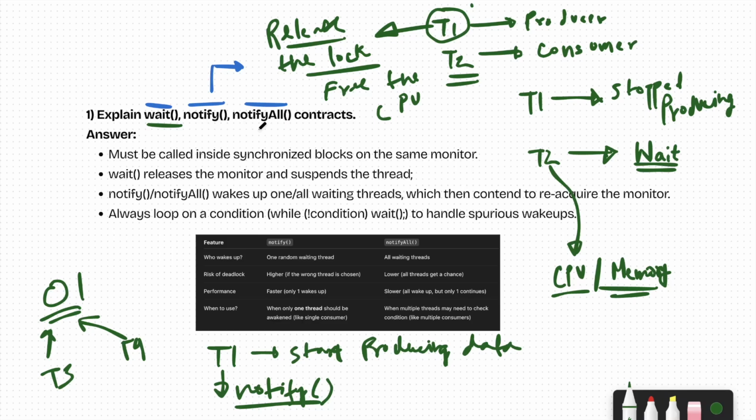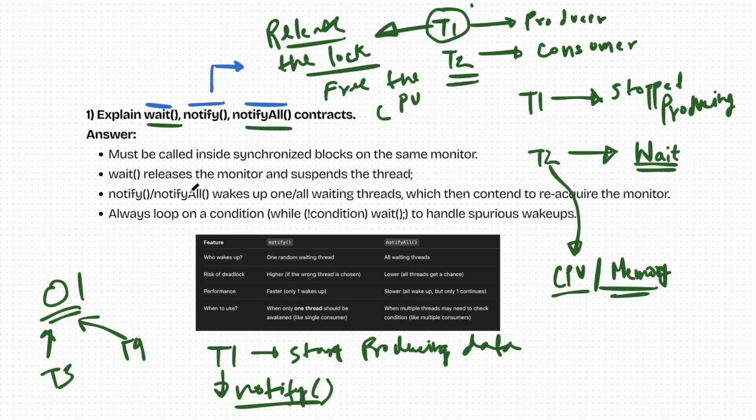And at last, notify all. This is important because this will tell all other threads. It will tell thread T2, T3, T4, and if you have some more threads as well, it will notify all the threads that okay, I'm ready to produce more data, now you can come, acquire and consume more data. So this is the difference between wait, notify, and notify all.